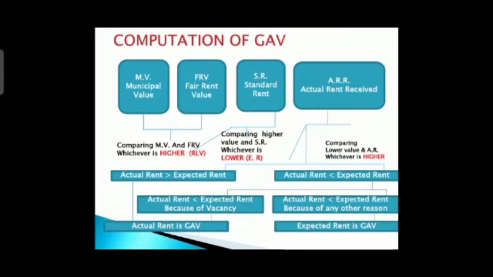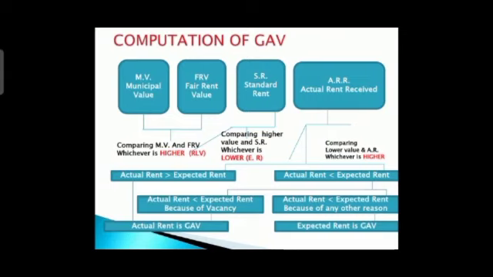So that is, actual rent is GAV. Okay, so again we are going to repeat the whole thing. Just listen carefully. First, for computation of GAV, what are we going to see? Municipal value or fair rent, whichever is higher. That higher amount is called RLV, the reasonable lettable value.